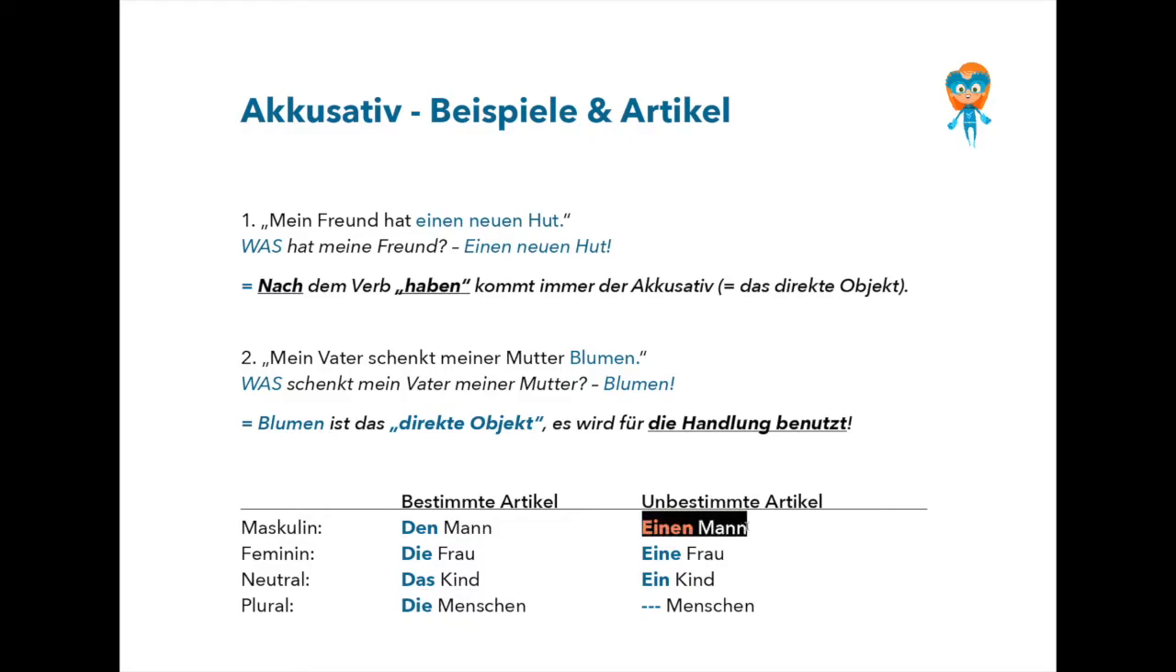For masculine singular undefined articles, einen Mann, it changes from ein to einen, as the defined articles change from der Mann to den Mann in accusative. The feminine undefined article eine is the same as the nominative. The neutral article ein is the same as the nominative. And the plural undefined article doesn't exist in German.